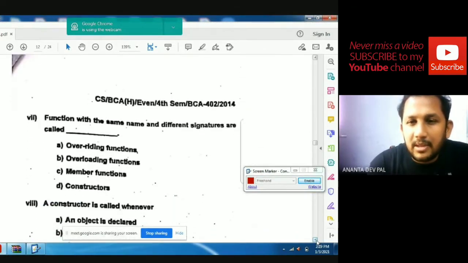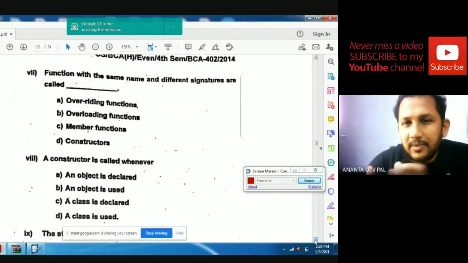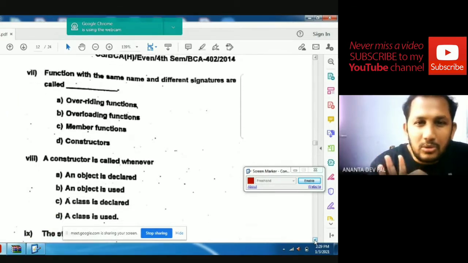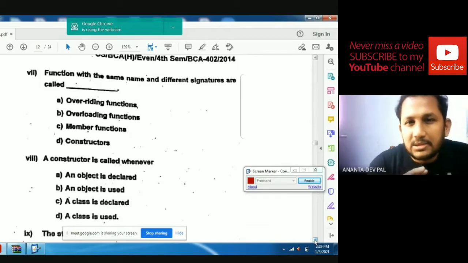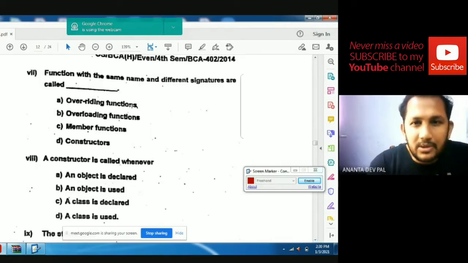Functions with the same name and different signatures are called overriding functions, overloading functions, member functions, or constructors? Same name and different signature is known as overloading function. The answer is overloading function.